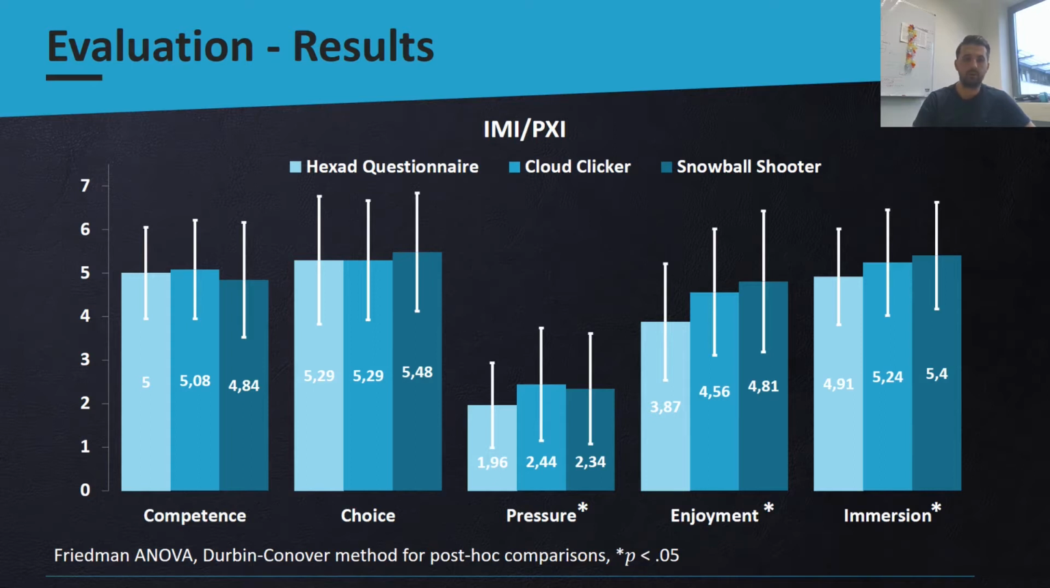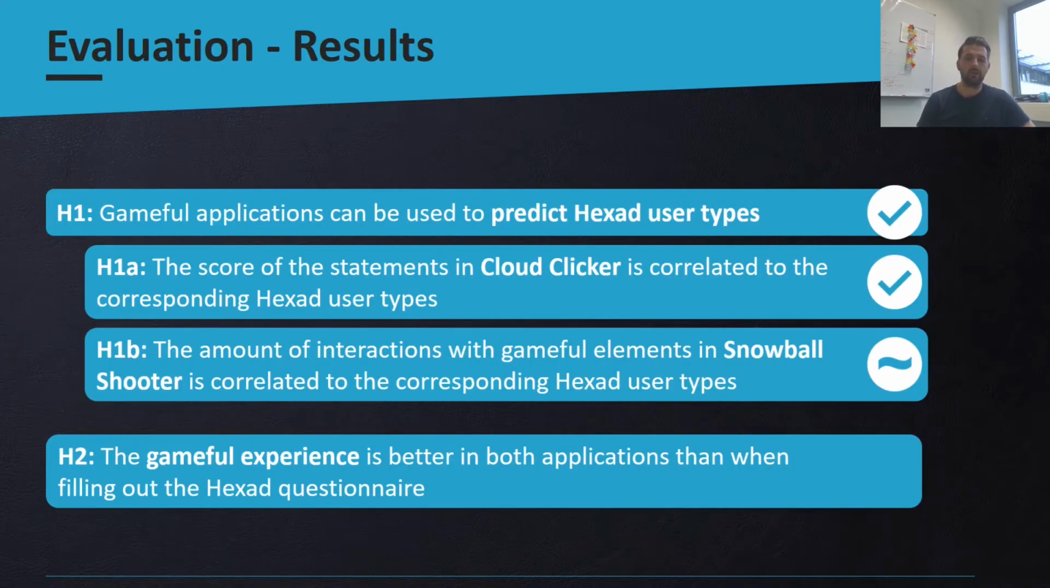When analyzing the user experience, we see that there was a significant effect on the intrinsic motivation inventory factors pressure, enjoyment, as well as on the immersion subscale of the player experience inventory. Enjoyment and immersion was expected and shows that a gameful approach could be a good way to assess user types in gameful applications in an enjoyable way and without breaking the immersion of a gameful application. Taking these findings together, we see those as supporting evidence for the second hypothesis.